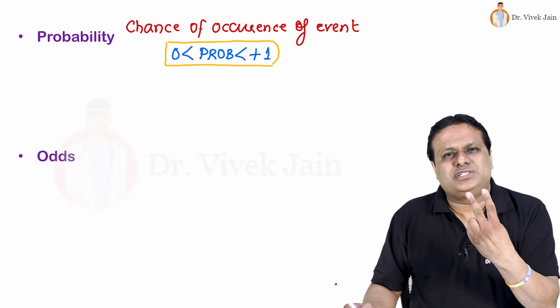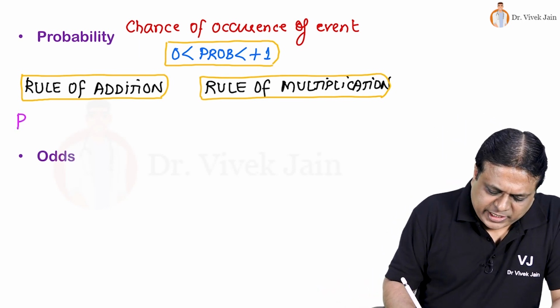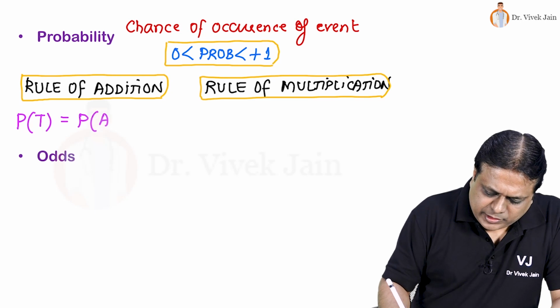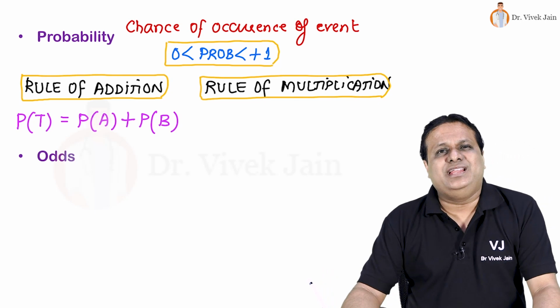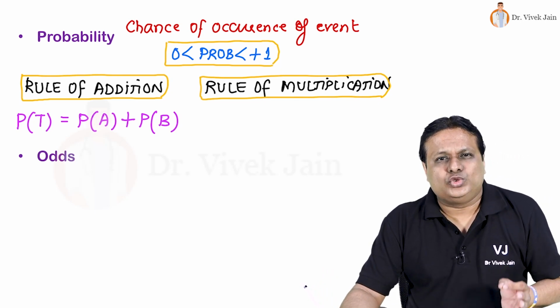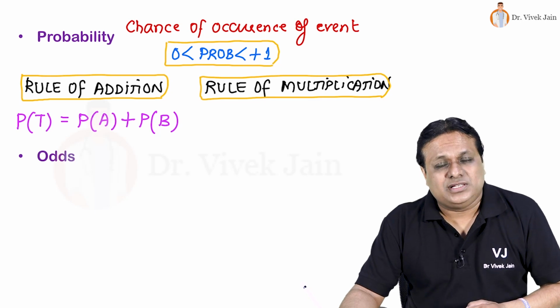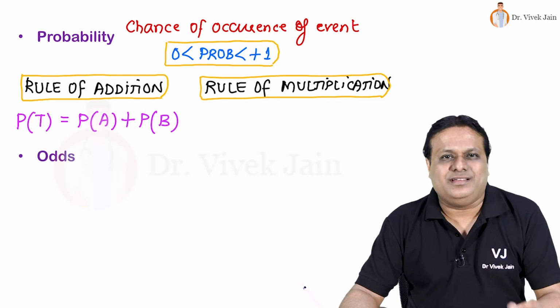There are two rules in probability you must know. First is rule of addition, that is total probability is sum of all probabilities. When is this rule used? When you have two mutually exclusive events or two mutually exclusive aspects of a single event.